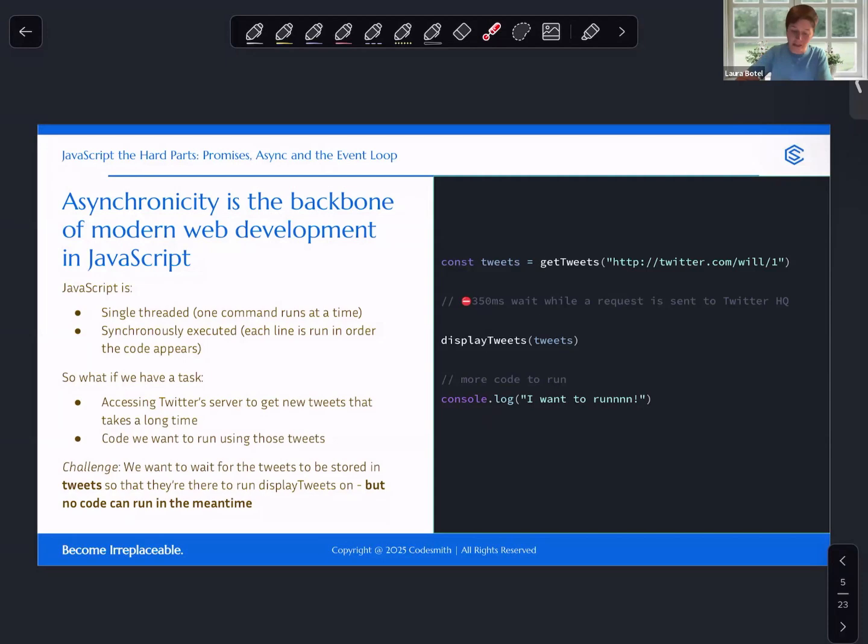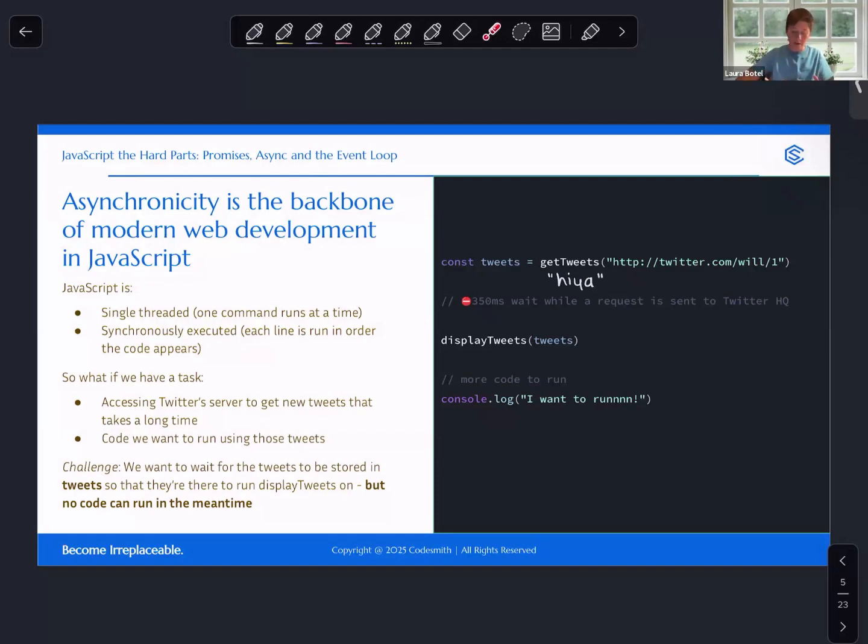So we send a request to twitter.com. Specifically, we send a request for the first tweet from a user called Will. And we're doing a little bit of hand waving here. This is not a function that exists in JavaScript. We would have had to implement this somewhere. But the output of this function should be that we get Will's first tweet. And the evaluated result of this should be stored in a constant with the label tweets. So if the content of the first tweet is the string Hiya, then tweets would have the value of Hiya.